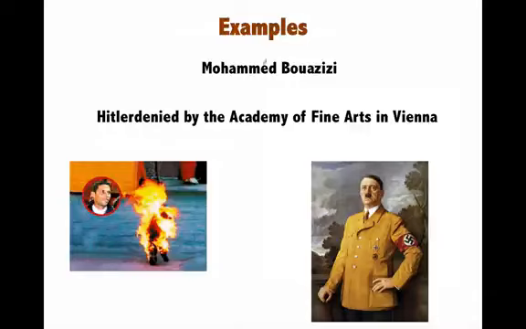This person is called Muhammad Bouazizi. He was a fruit seller in Tunisia, and he was hit by the police, and he set himself on fire. It led to Arab Spring in Tunisia. It started from Tunisia because the people realized that they were being oppressed by the state, and therefore there was a revolution which led to dethroning of many of the autocratic rulers in the Middle East and Africa. That was called Arab Spring. So just a small event, that is slapping of a fruit seller by police, led to so many big things.